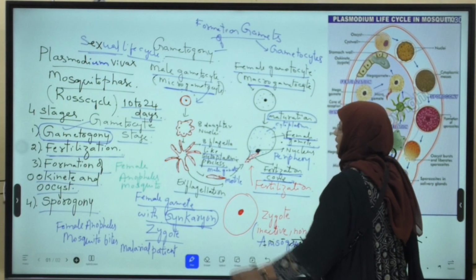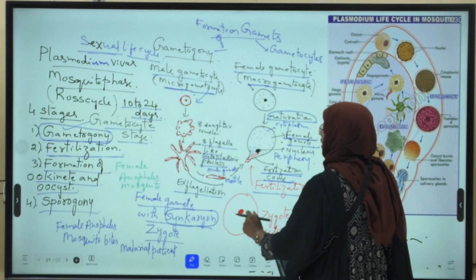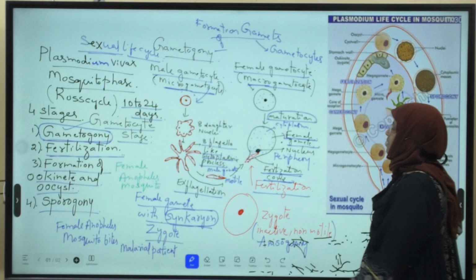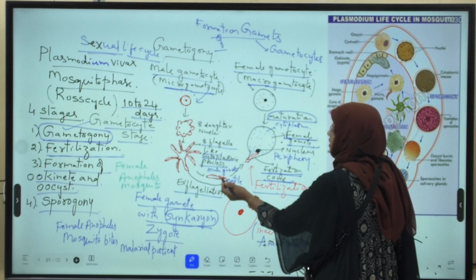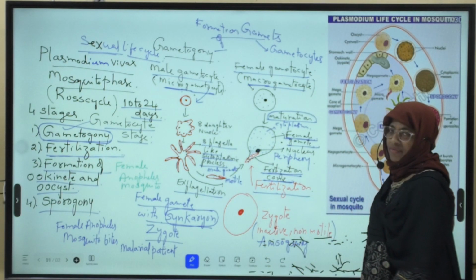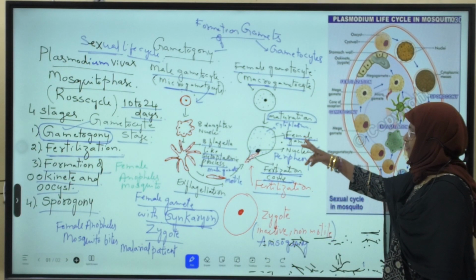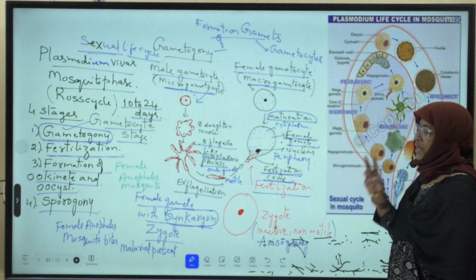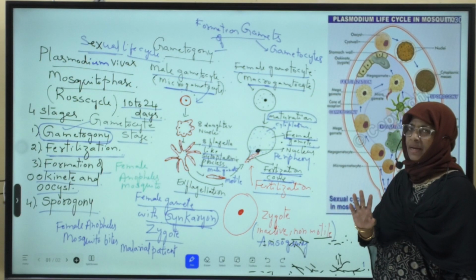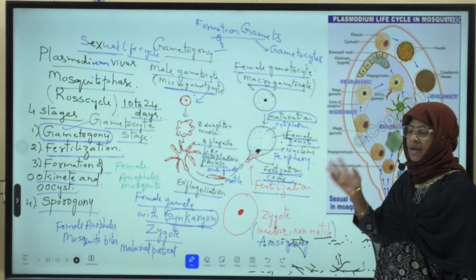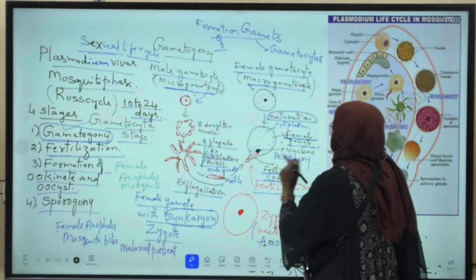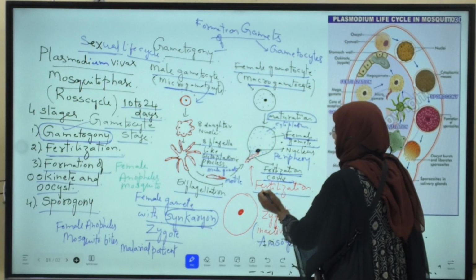Okay, once again I am repeating this process. The male gamete is motile and performs lashing movements. With these movements, it reaches and enters the fertilization cone present on the female gamete, and the cytoplasm and nucleus of the male and female gametes fuse with one another, due to which fertilization takes place.